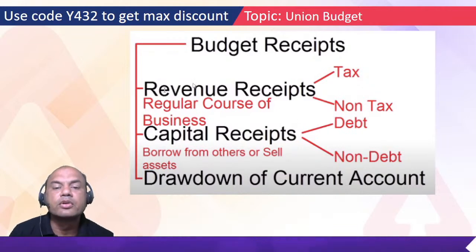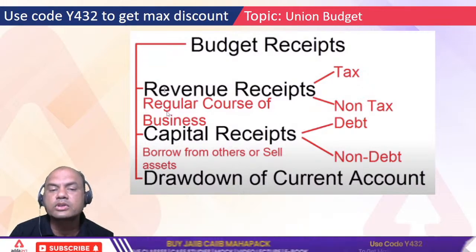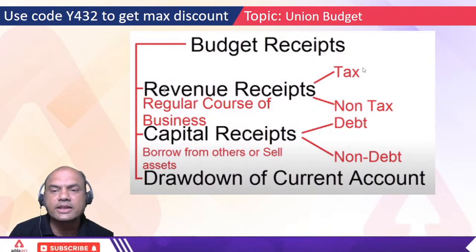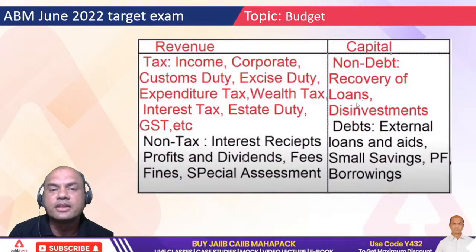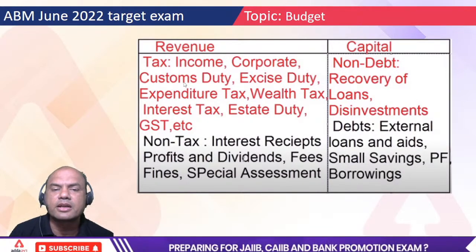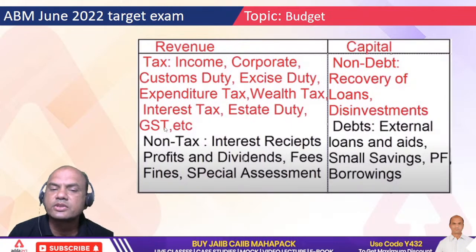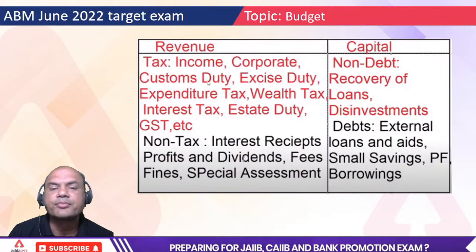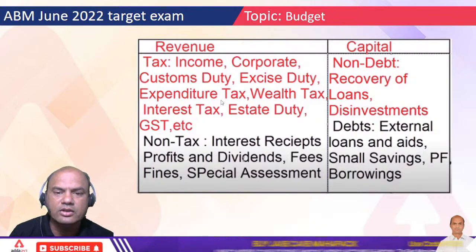Okay. So revenue receipts. Revenue means, as we just saw, what is the business of government? Regular course of business. What is the business of government? Tax and non-tax. So collecting taxes is in this business of government. So what is there in tax and non-tax? Let's see this. In revenue, these are the various taxes: income, corporate, customs duty, excise duty, expenditure, wealth, interest, estate duty, GST. Many of these taxes are gone now, but customs is still there, and corporate tax is also still there. Income tax is also still there. The remaining are gone, many of these.